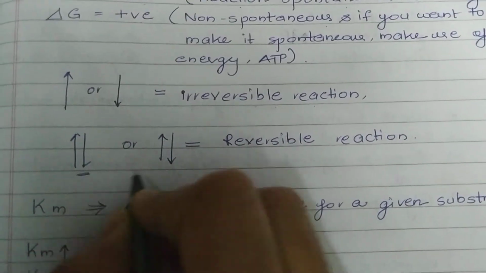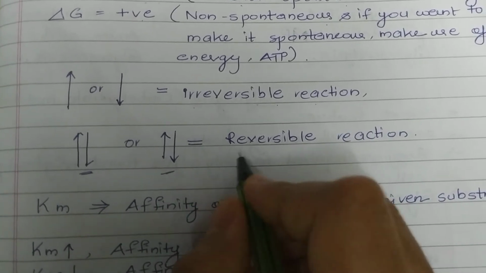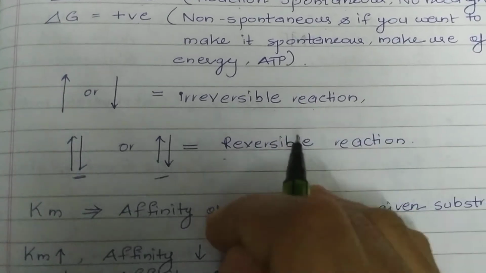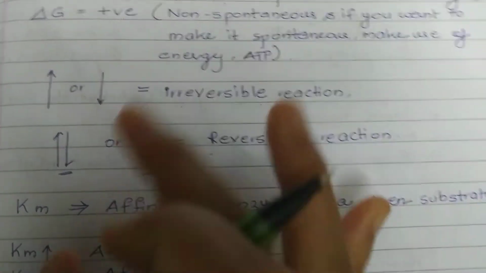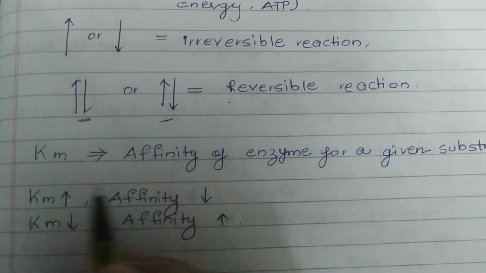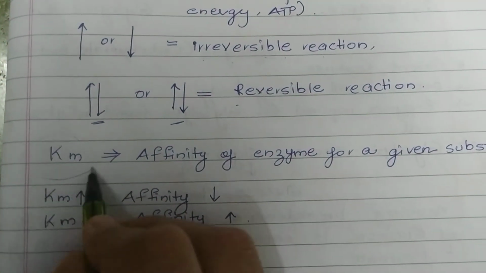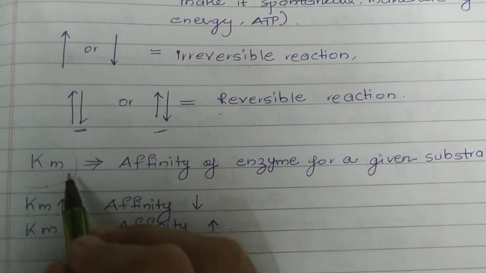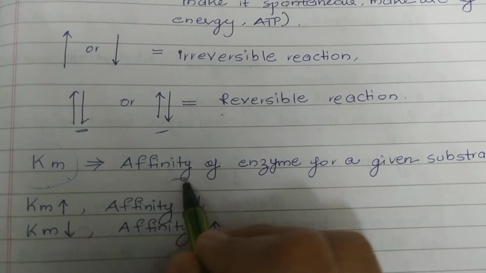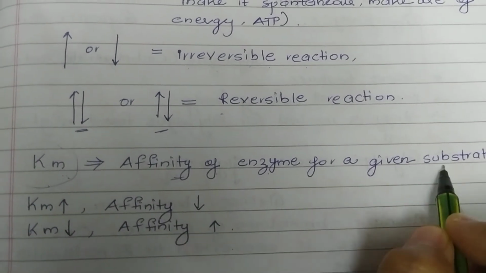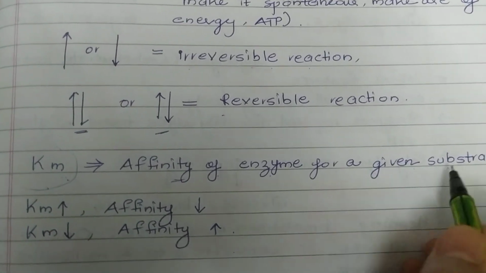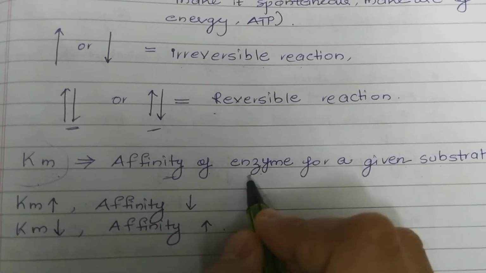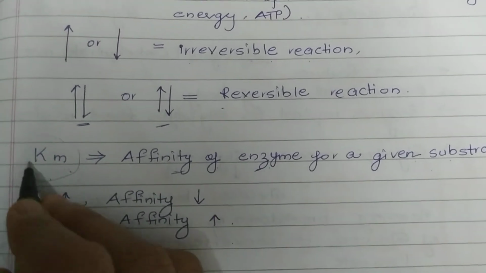Whereas this type of arrow indicates that the reaction is a reversible reaction, meaning forward can be converted to backward, and backward can be converted to forward reaction. You will also find a term Km. What is the definition for Km? Km stands for the affinity of an enzyme for a given substrate, meaning how well or how quickly a substrate can bind to an enzyme. That is the meaning of Km.